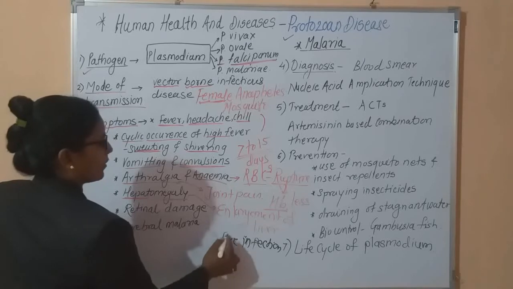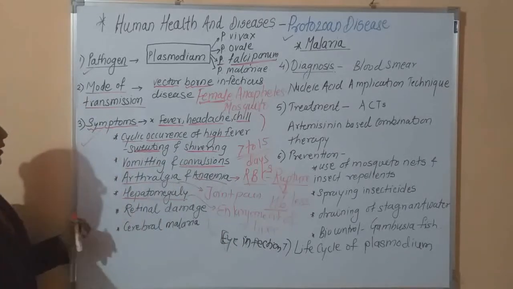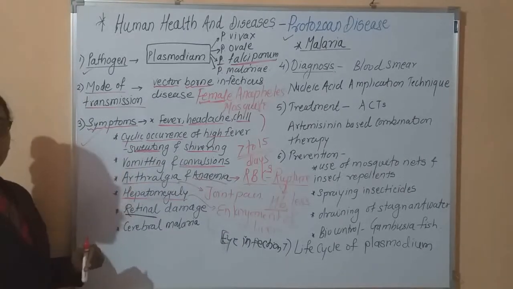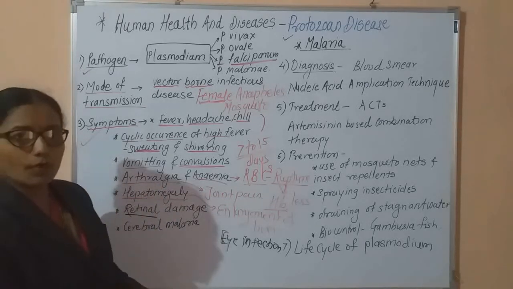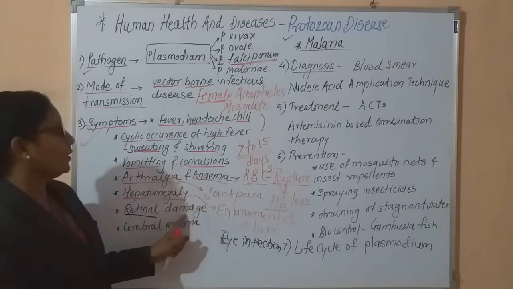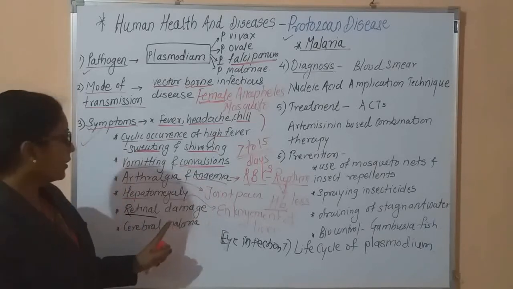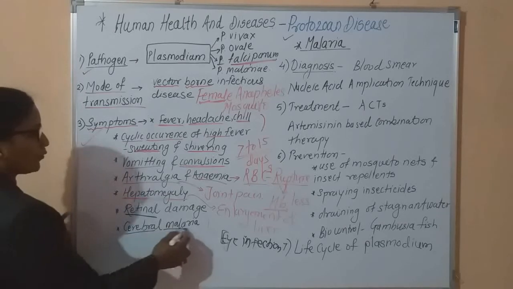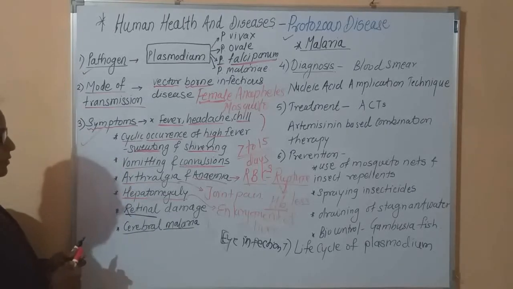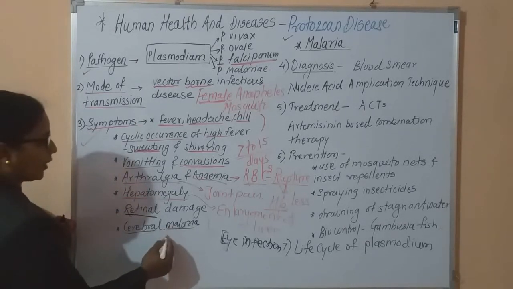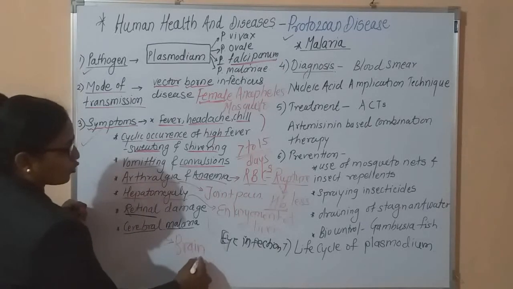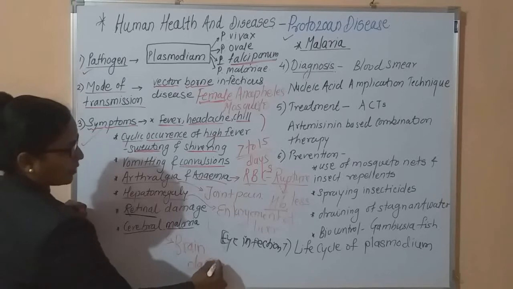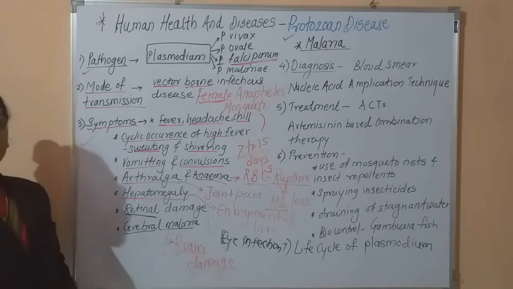It is called retinal damage. The retina is the innermost layer of our eyes, and it is responsible for the formation of the image. Due to this infection, the retina of the eyes can be damaged. And the last symptom is cerebral malaria. Cerebral malaria means the brain is also damaged. In this disease there is severe damage to our brain.